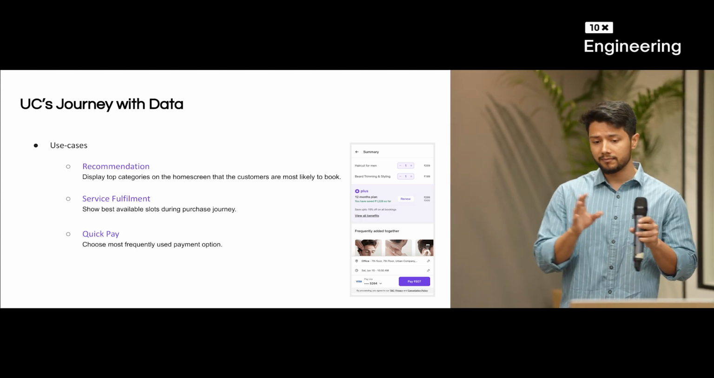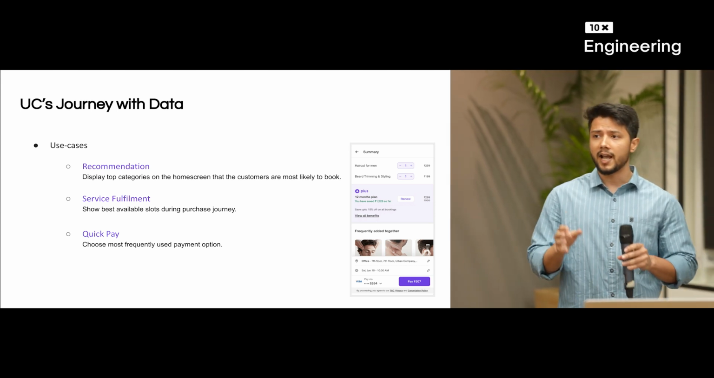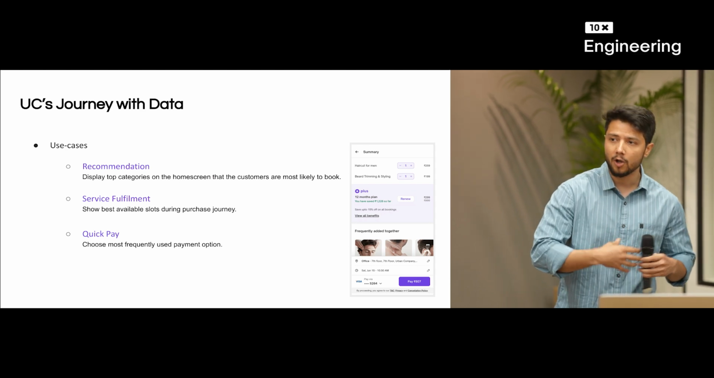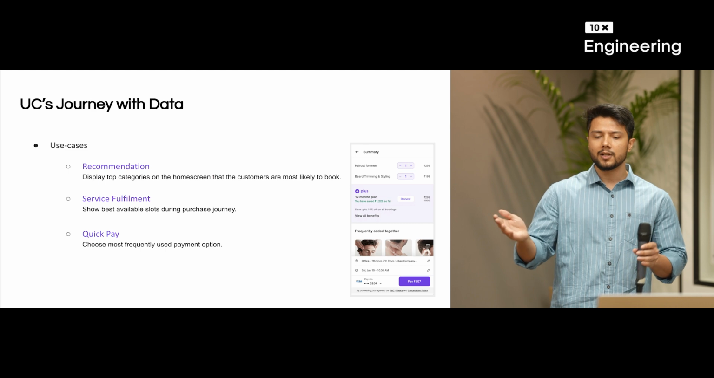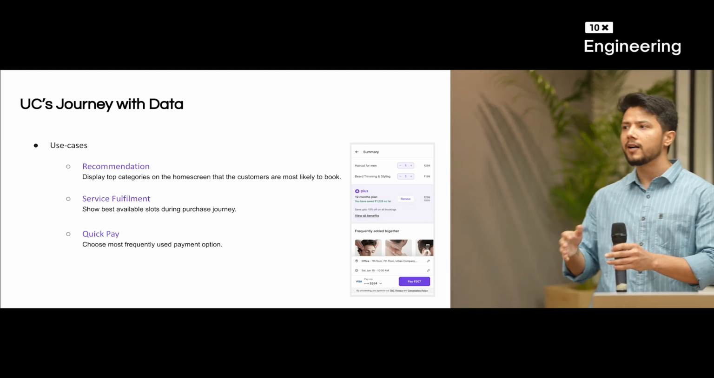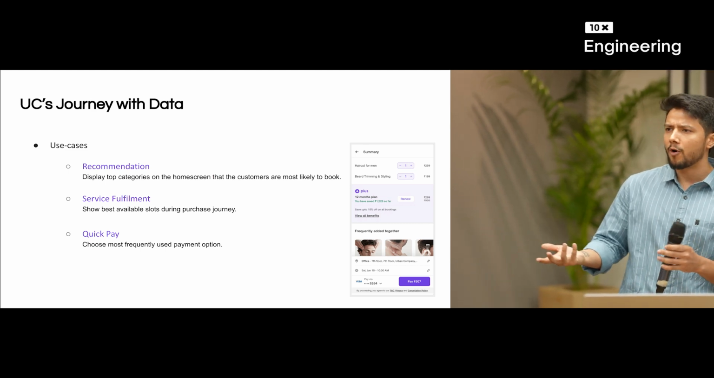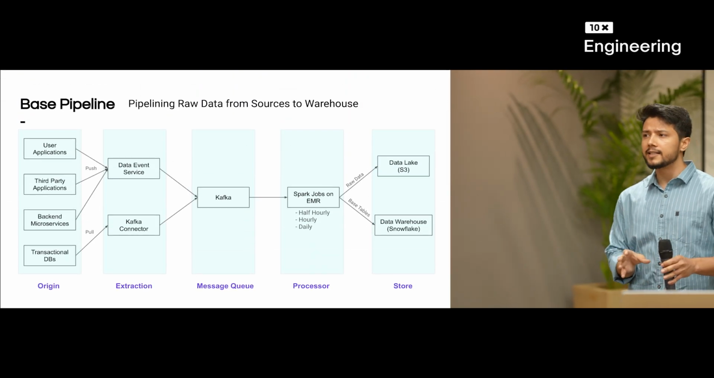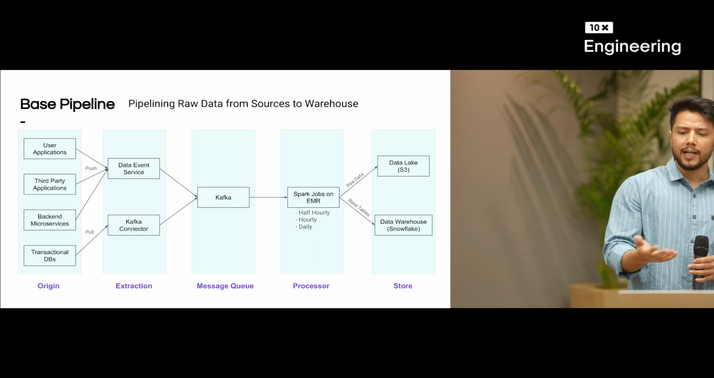Here we have seen that data use cases are pretty much everywhere, and as the basis of serving with data, we first have to pipeline all the data that is scattered throughout Urban Company. We need to pipeline this data into our warehouse, and only then can we perform analytics on it. So let's go through the basics and see how we are pipelining data from these sources to the warehouse.